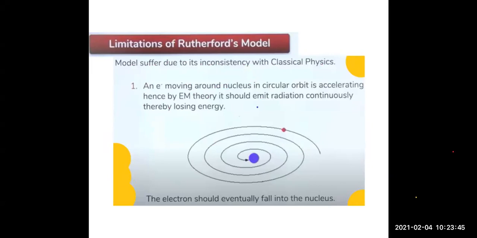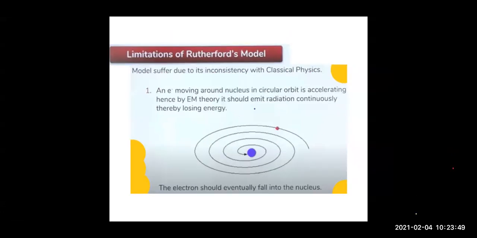Children, the first limitation was, he said that the electrons are moving around the nucleus. But we know that an accelerated charge, and the electron is a charge, as it is moving in a circular path, it is performing accelerated motion. So an accelerated charge should emit radiation. We have done chapter 8, electromagnetic waves, right? By electromagnetic theory, we know that whenever an accelerated charge is moving, it will emit radiation, it will lose some energy.